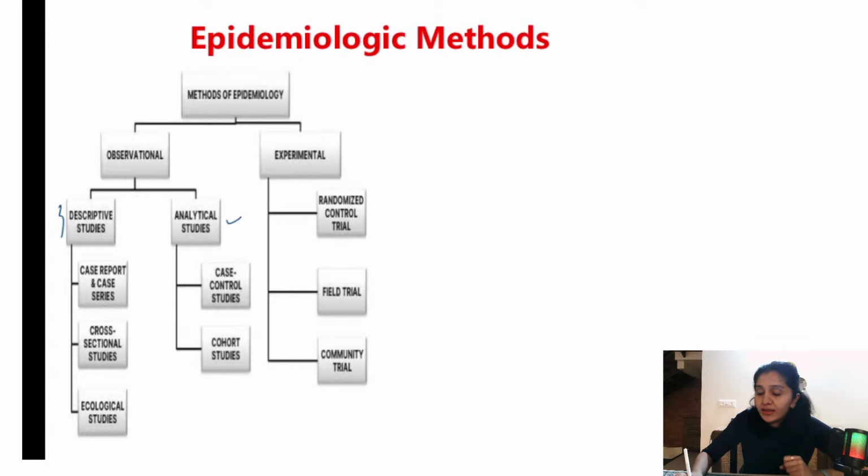Under that there is randomized control trial, field trial and community trial. In case of field trial and community trial, you're not doing randomization. But in case of randomized control trial, you're doing something known as randomization. So what is this randomization? Let us go back to the same example. I have 200 participants with me and one of the well-established companies has contacted me and asked me to test COVID-19 vaccine efficacy. So I want the results to be favorable.